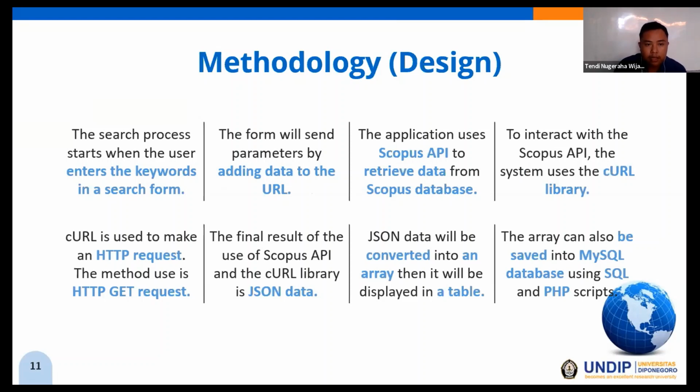Curl is used to make an HTTP request. The method used is HTTP GET request. The final result of the use of Scopus API and the curl library is JSON data. The JSON data will be converted into an array, then it will be displayed in a table. The array can also be saved in MySQL using SQL language and PHP script.